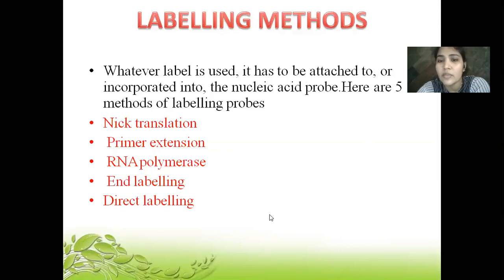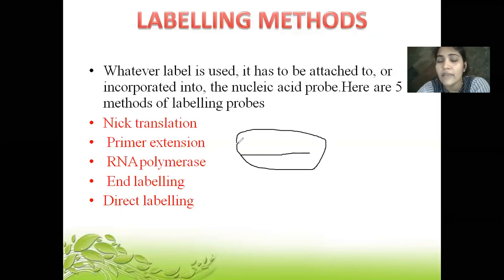But this probe I have to label, either fluorescently or by putting a radio element on it, so that I can use it further for detecting an unknown sequence or some disease sequence or something like that.